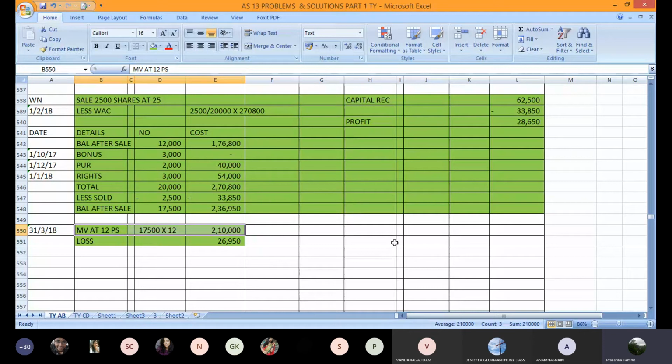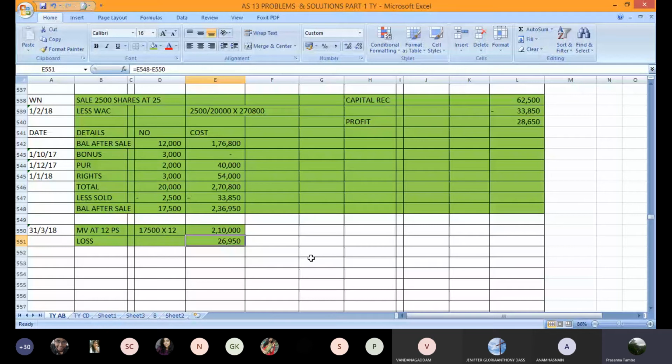So that means he is not an investor who keeps on investing and holding for more than a year. There is a frequent change in portfolio in terms of buying and selling, right? So that's why we are calling it a current investment. He doesn't have the intention to hold it for a longer period of time. And if it is a current investment, then the principle will be cost or fair market value, whichever is less. As a result, this calculation gives the loss of 26,950 that we will have to book.